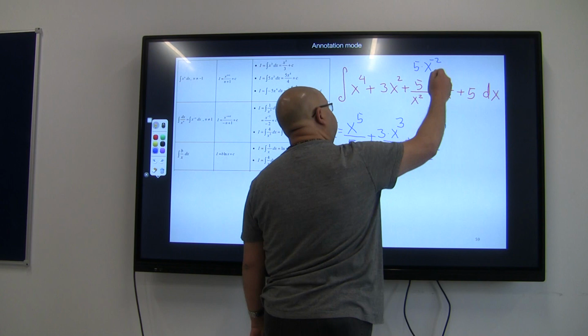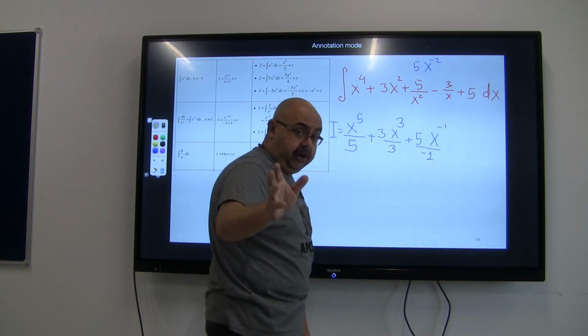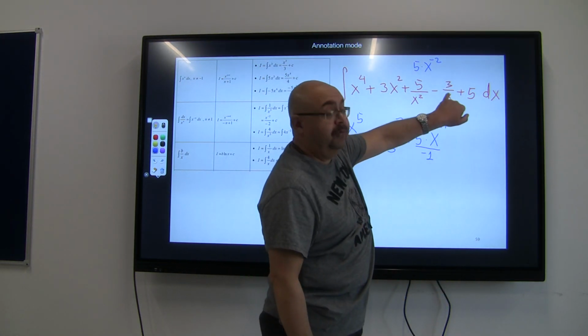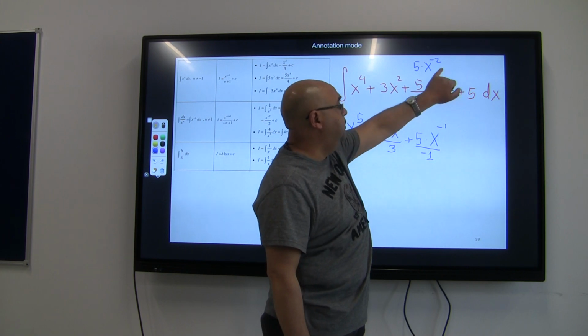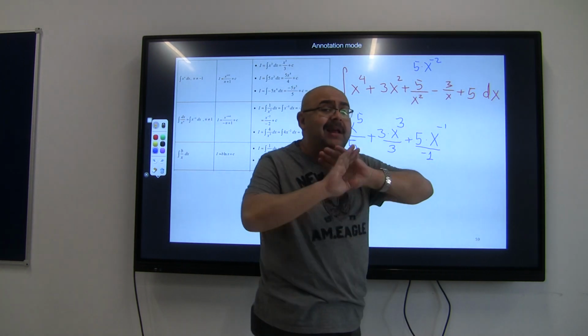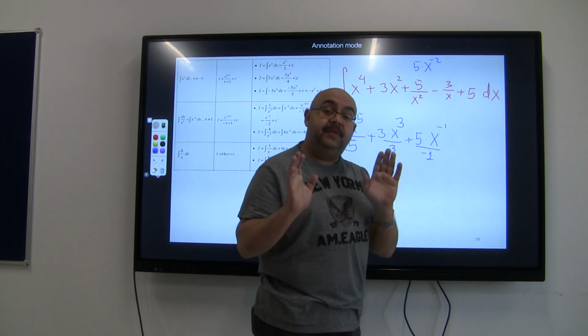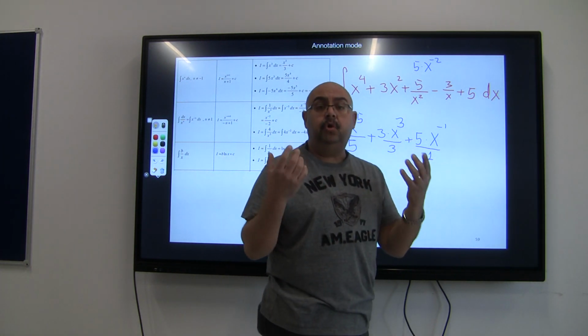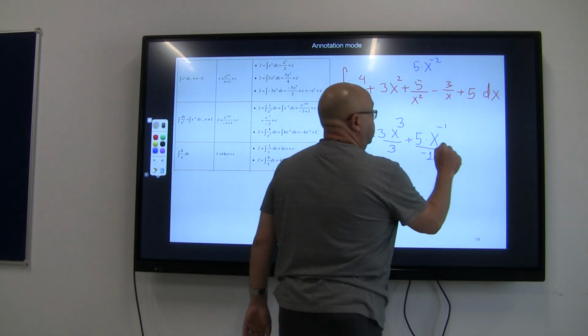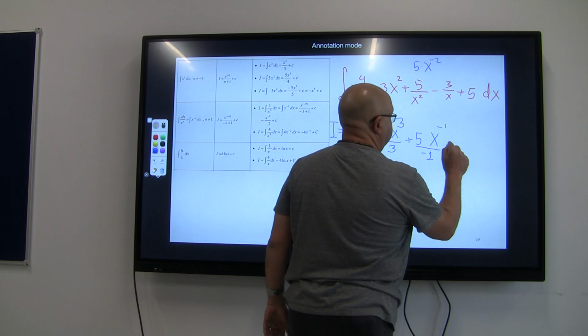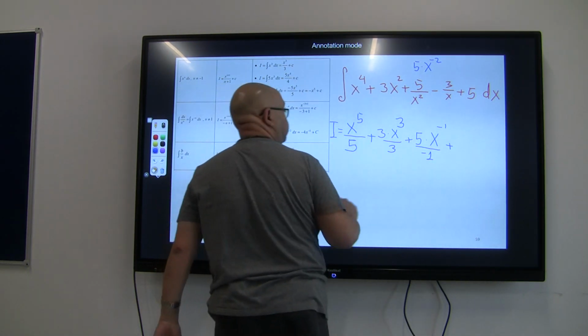If I have negative 3 over x, careful, this is x to the power of 1. So if you raise it up, it's going to be x to the power of negative 1. I can't use this rule. This function is the logarithmic function.